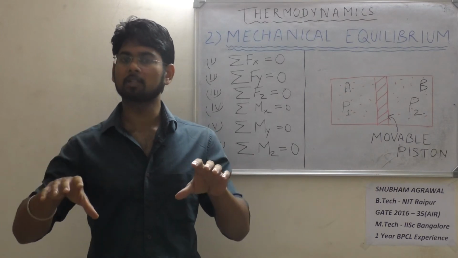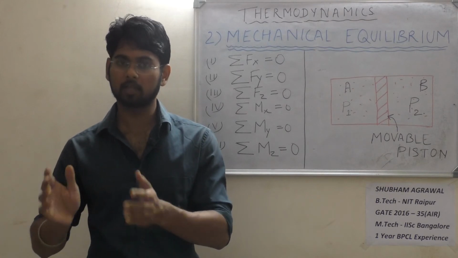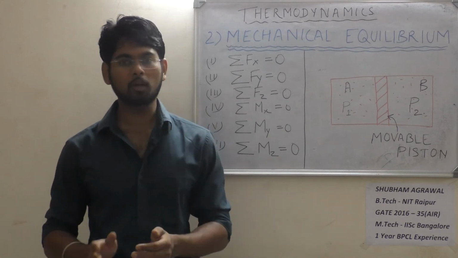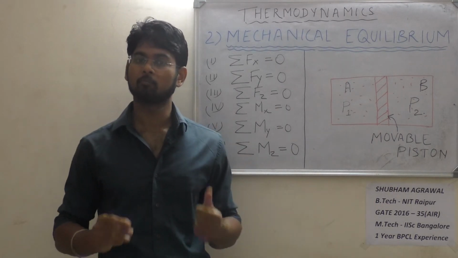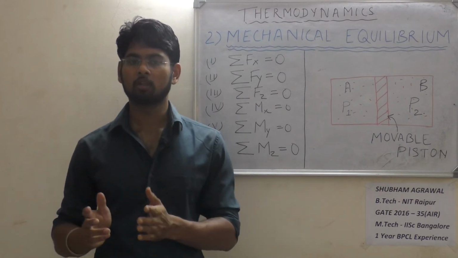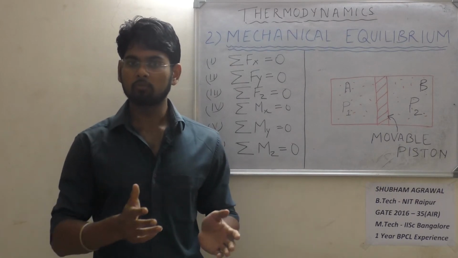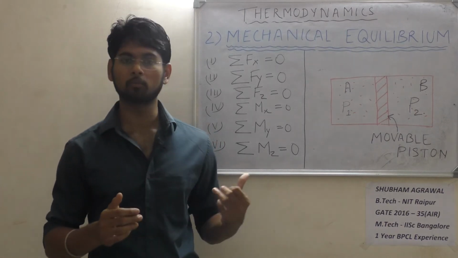Inside the system there is certain point where unbalanced force are there, and there is possibility for the movement to take place. So we will not say that the system is in mechanical equilibrium. Now if suppose I am telling you that P1 is equal to P2, is the piston going to move? No, it cannot move, because there is no external force acting on the piston so that it can move.